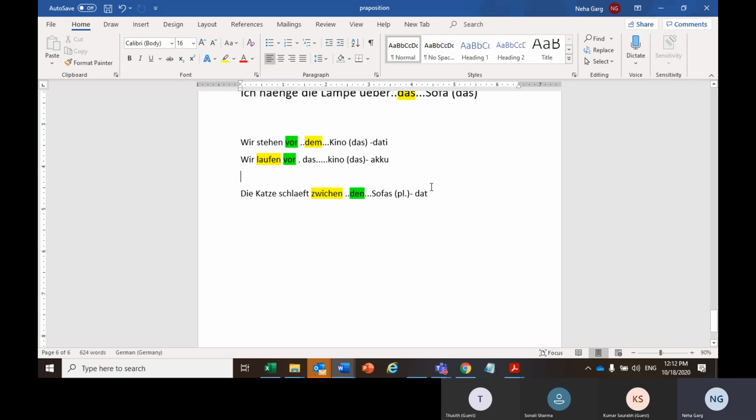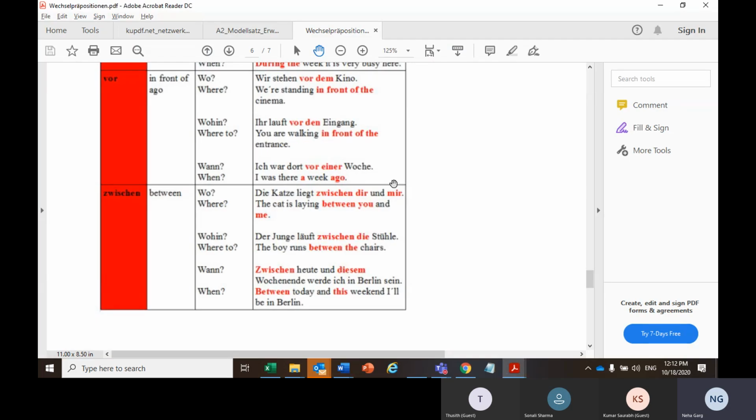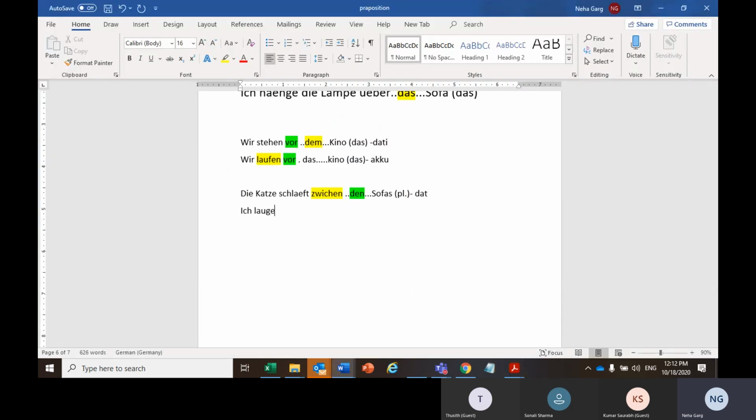But, die Katze läuft zwischen die Sofas.